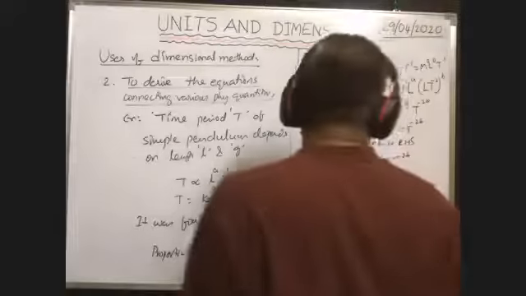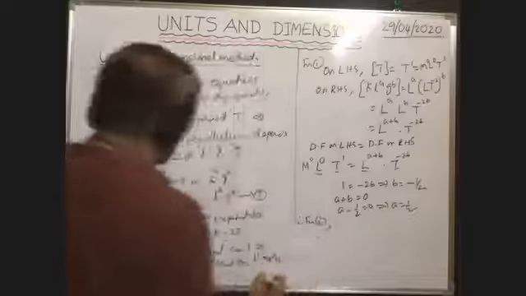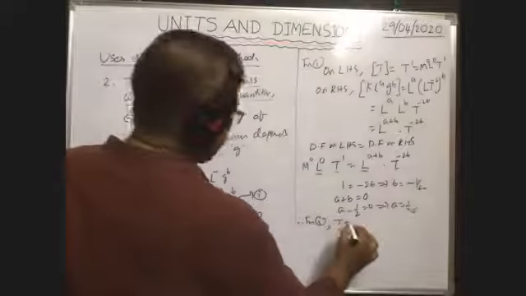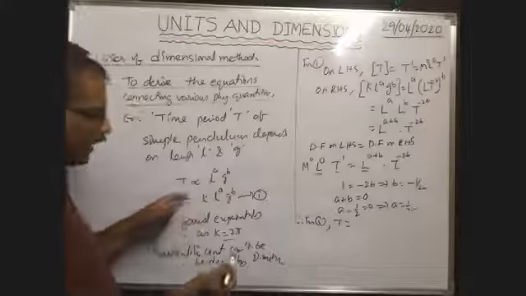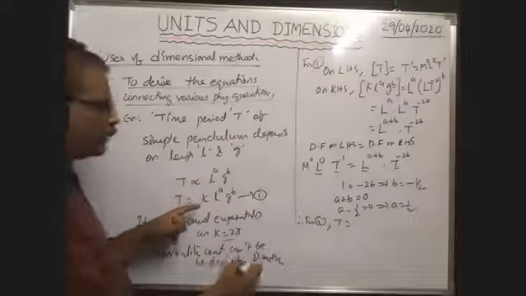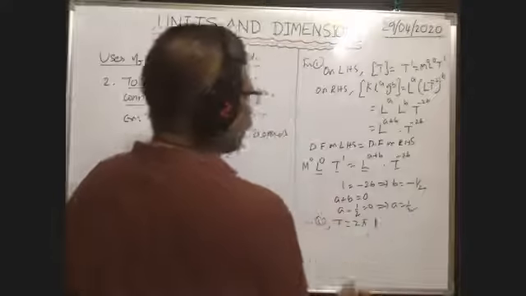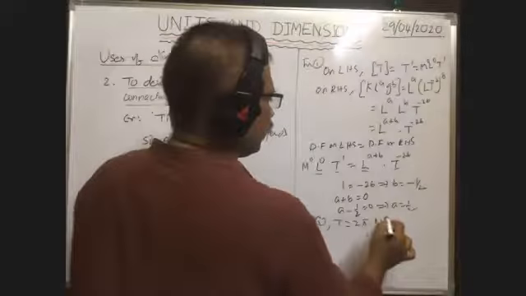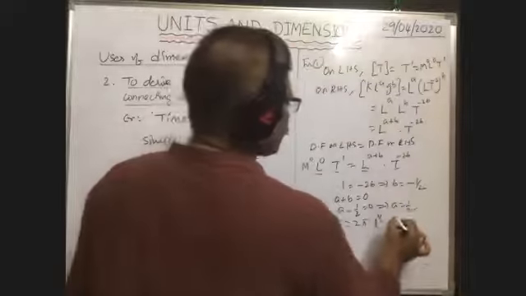Therefore, substitute these A, B values in equation 1. The time period of the simple pendulum T is equal to K, which was experimentally found to be 2 pi, into L to the power of half into G to the power of -half.